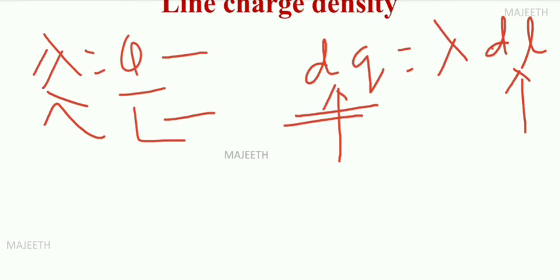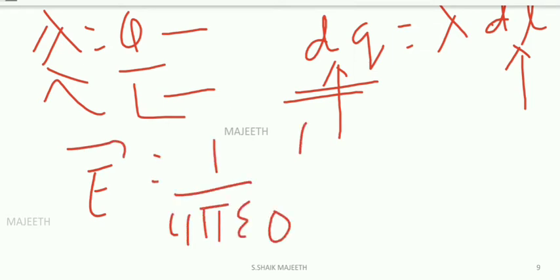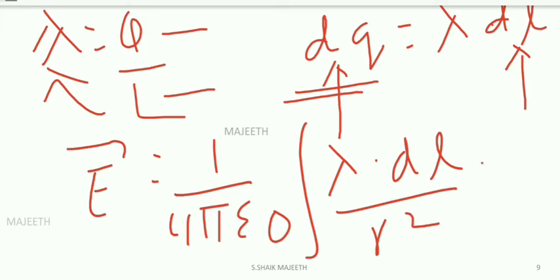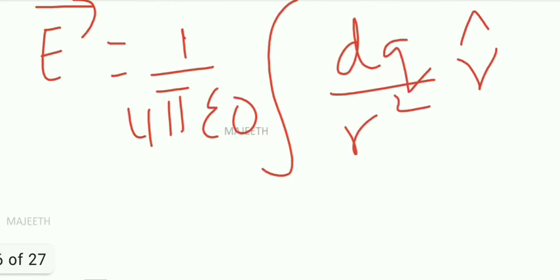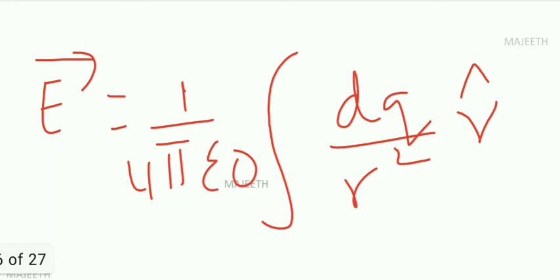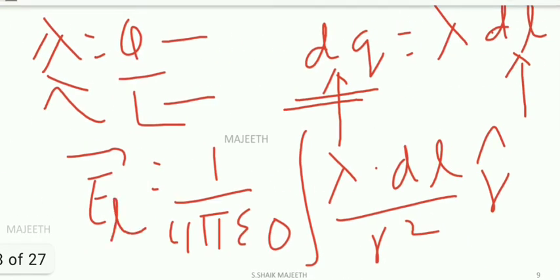Now we substitute in the general equation. What is the general equation? E is equal to 1 by 4 pi epsilon naught integral of dq by r squared into r cap. Instead of dq, we substitute lambda dl. Where did I get this equation, right? It is the general equation for line charge. Instead of dq, we substitute lambda dl. To mention linear charge density, you can write E_L also, no problem.